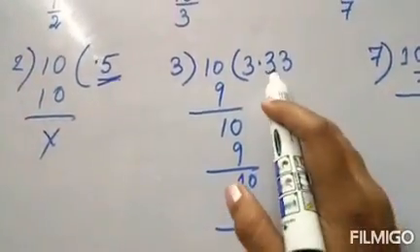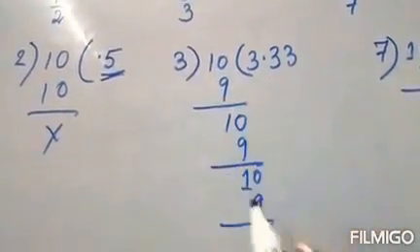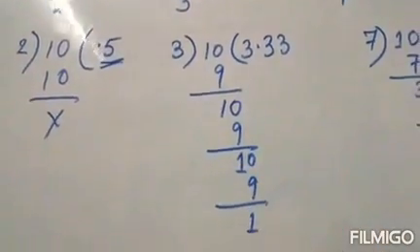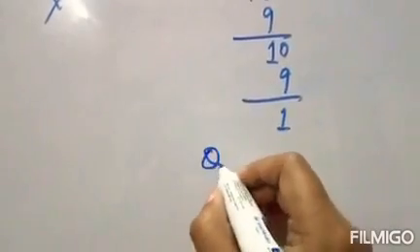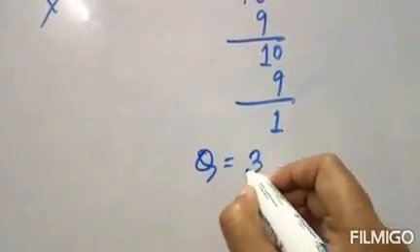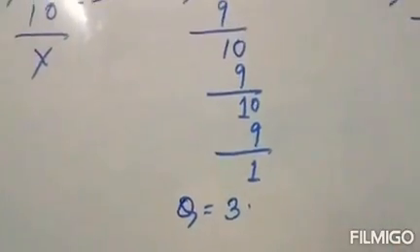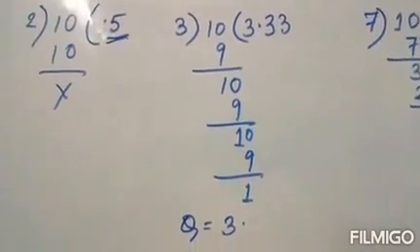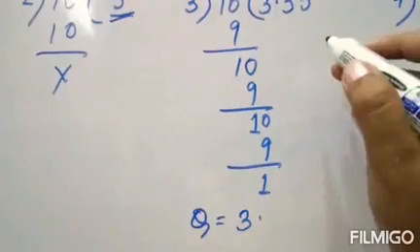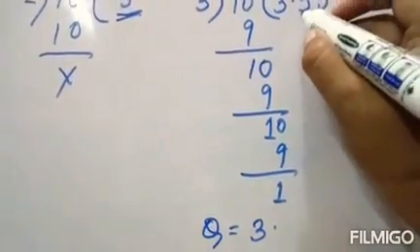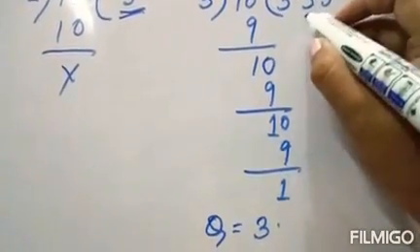But when we find this type of division, what do we write as quotient? Okay, see, for quotient we will be writing 3 point, and you have to notice which is repeating. Okay, here 3 is going on repeating, right?